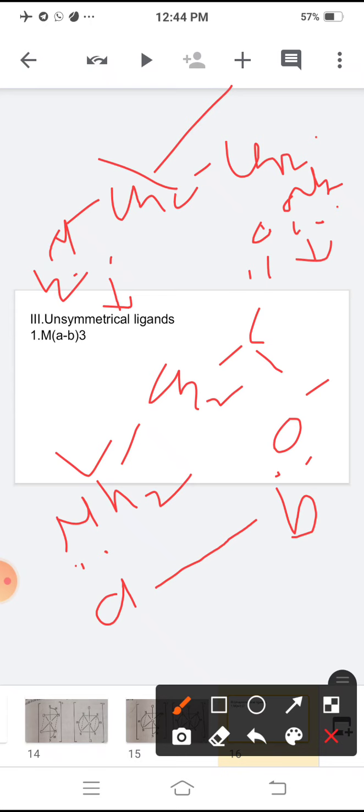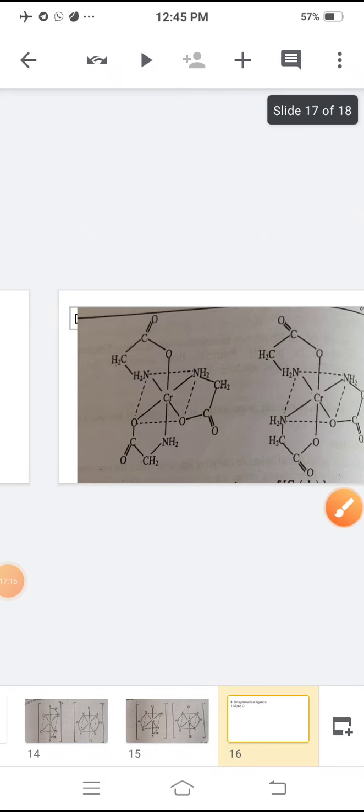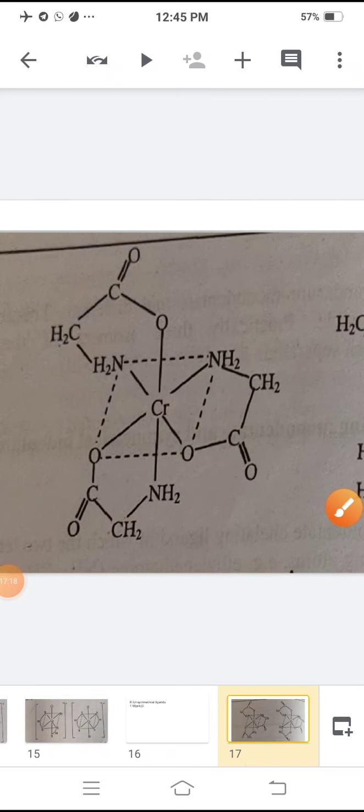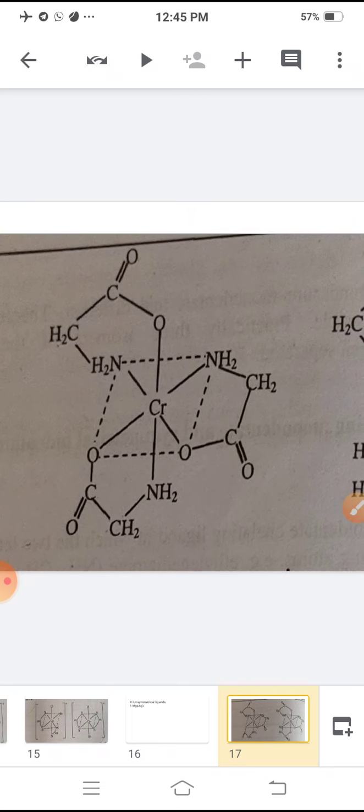For example, here M is the metal and three unsymmetrical ligands coordinate with the metal atom or ion, then it gives an octahedral complex, and in such an octahedral complex cis-trans position is present. Now this is chromium glycinate.